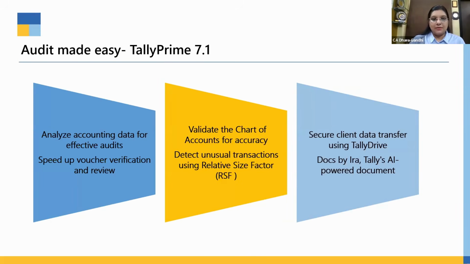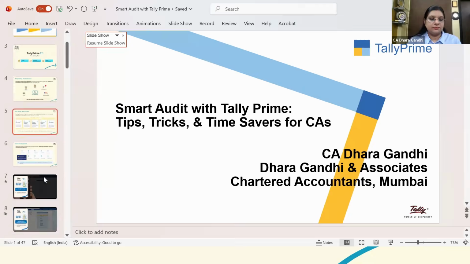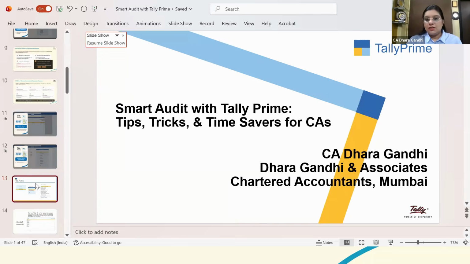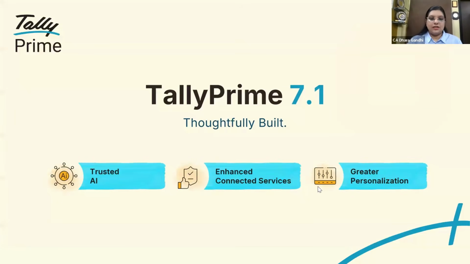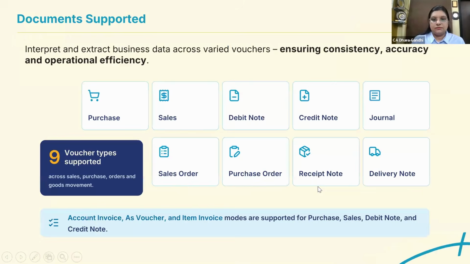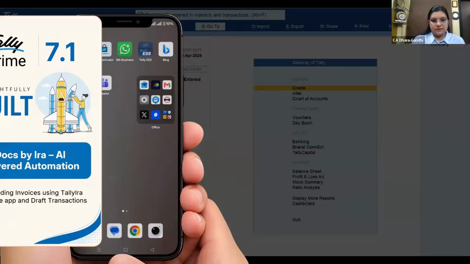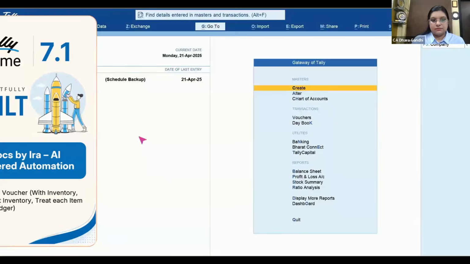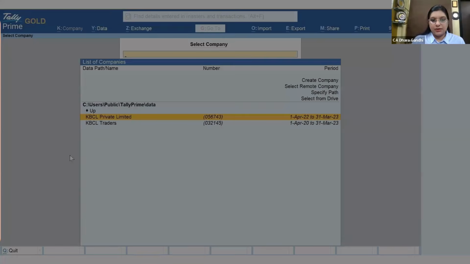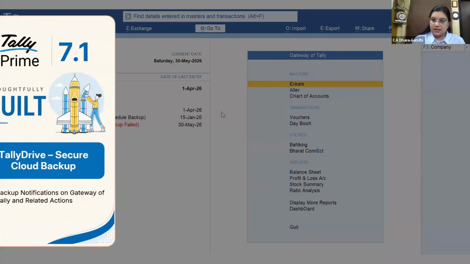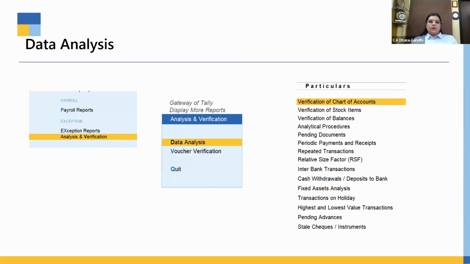So this is the short summary we'll be taking up today. First and primarily, I'll be taking the features of audit through Tally Prime, and then we'll switch to Tally 7.1 for certain important tips and tricks. So we'll quickly start with the audit feature first. The 7.1 part we'll take a little later, and backup we'll take a little later.